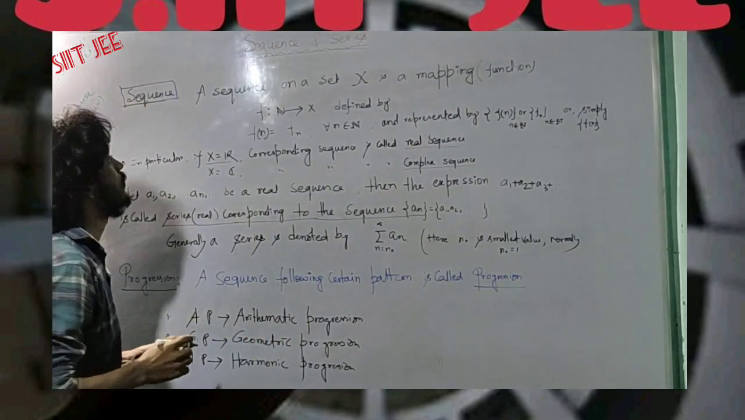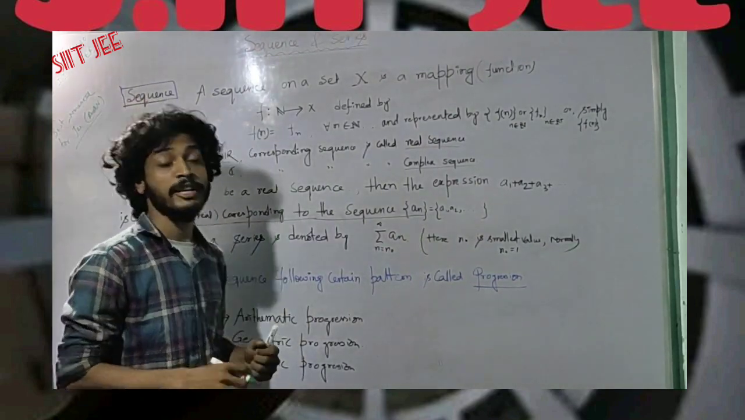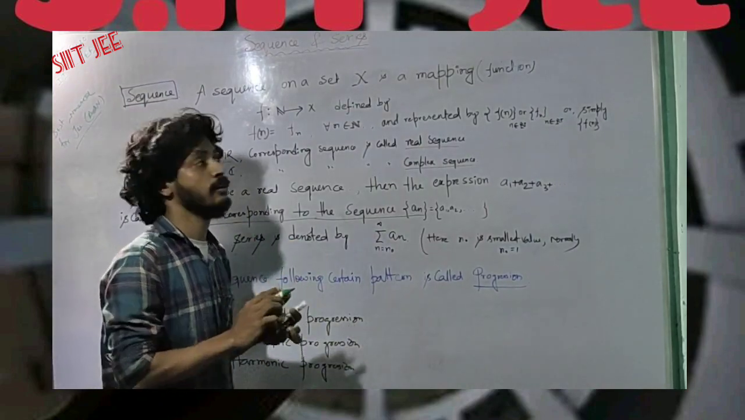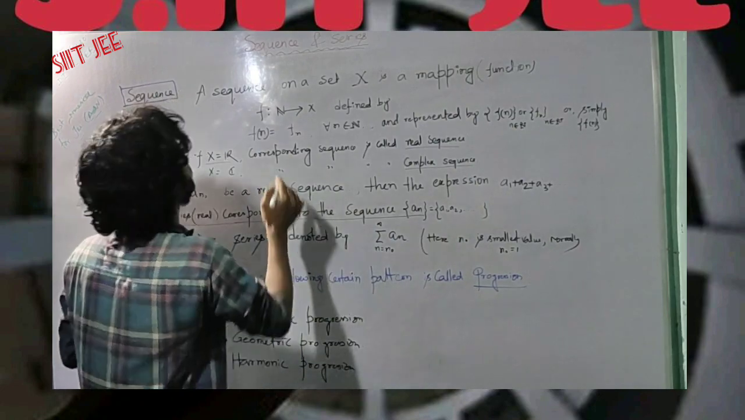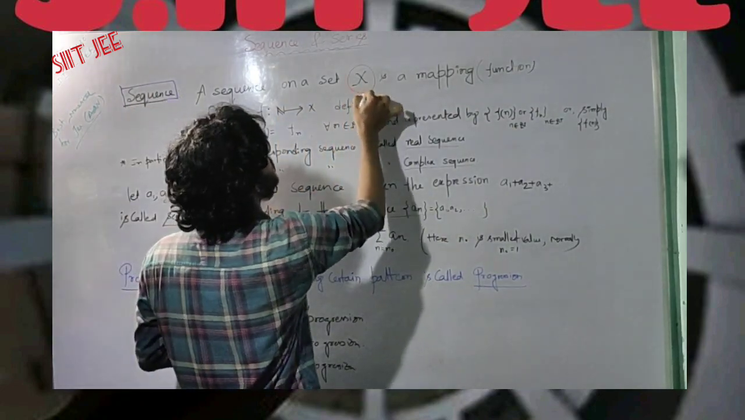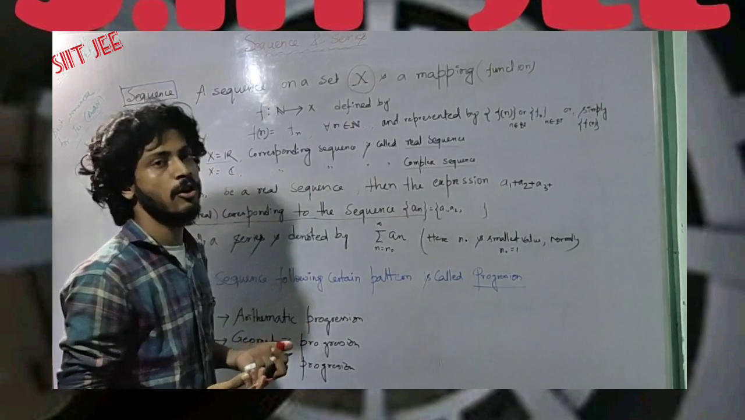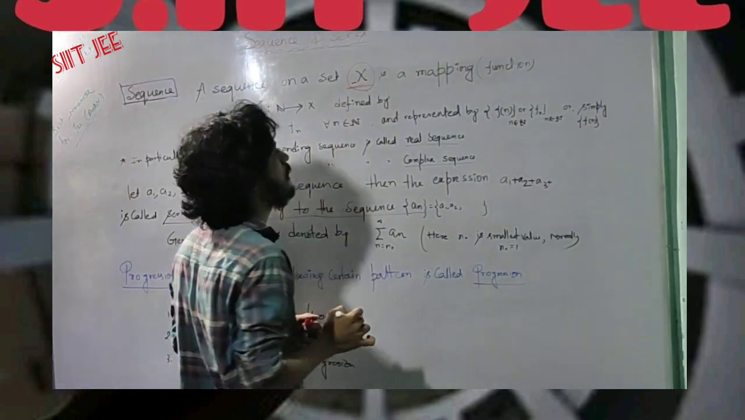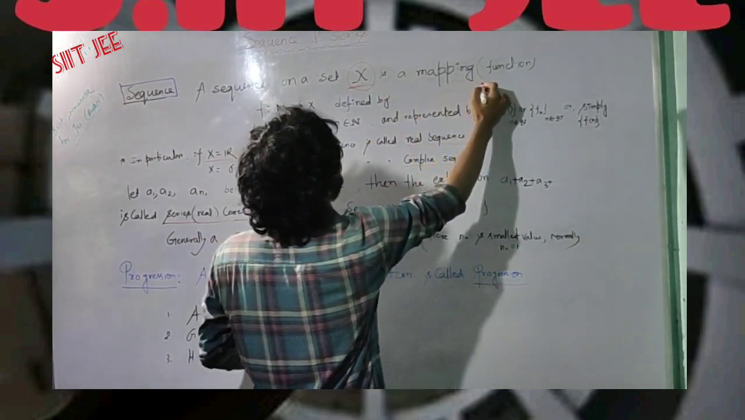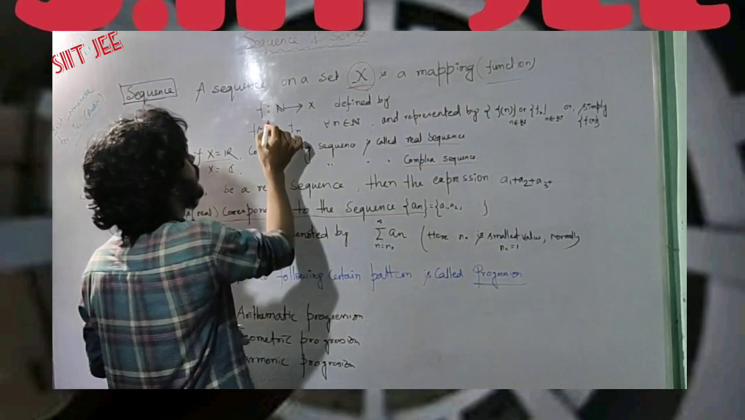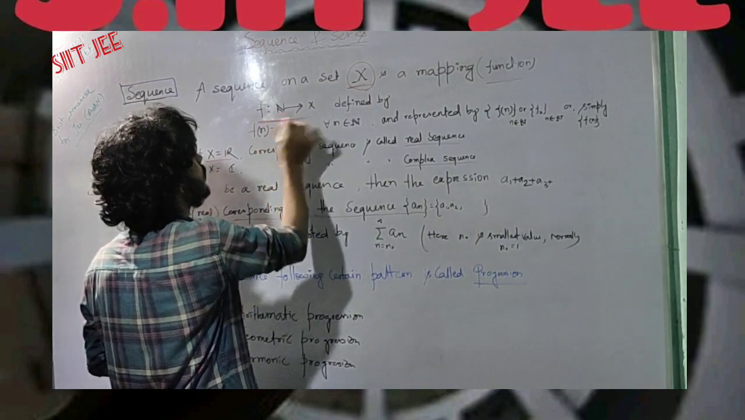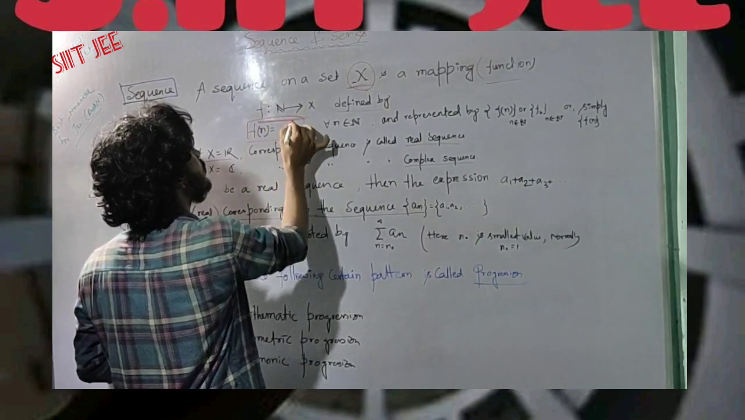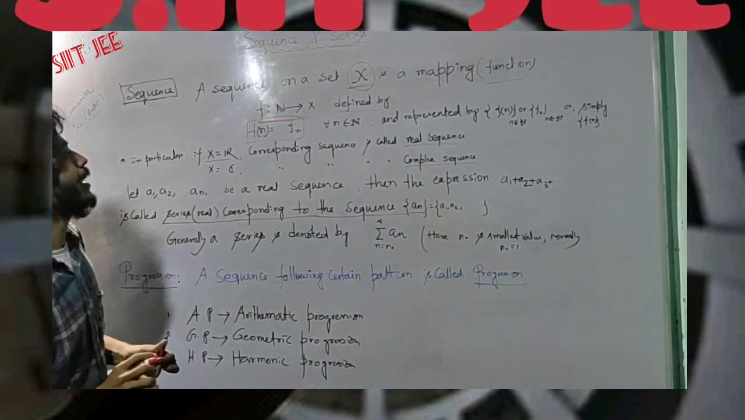So what is a sequence? A sequence is nothing but a function. What kind of function? The domain of the function must be the natural number set. So a sequence on a set, maybe a real sequence or complex sequence depending on the set. Here X is an arbitrary set and the sequence is a mapping, a function f from N to X, defined by f(n) equal to f suffix n.